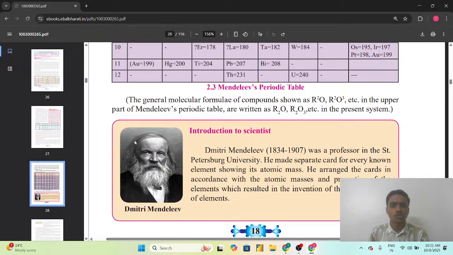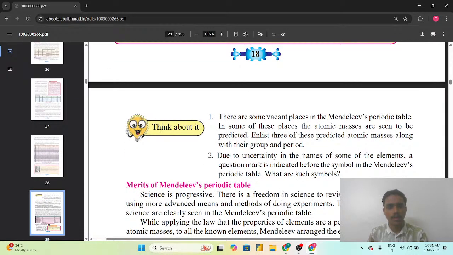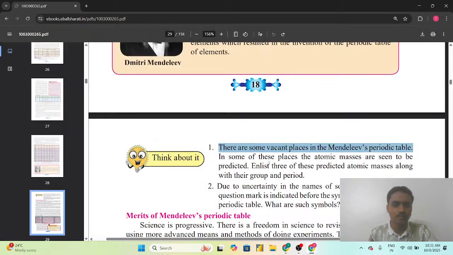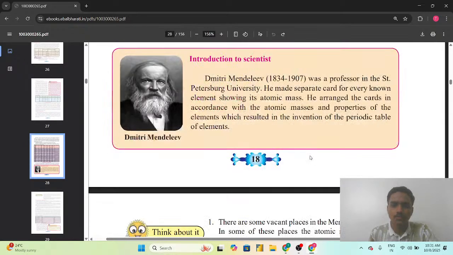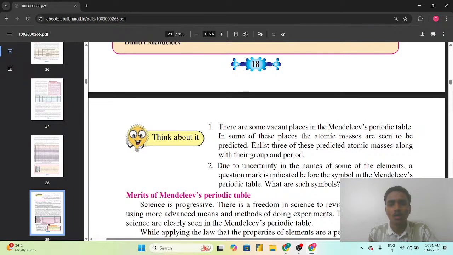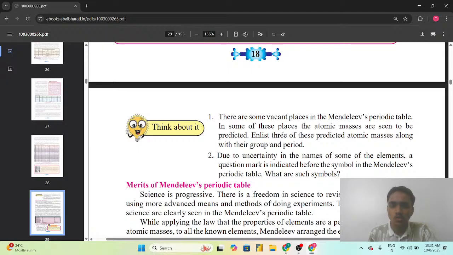So, as we have seen about this, we have a question: think about it. Let us see what they ask and what we are being asked to think about. There are some vacant places in Mendeleev's periodic table. As I told you, there are some vacant spaces which Mendeleev left over. In some of these places, the atomic masses are seen to be predicted. Enlist three of these predicted atomic masses along with the group and the period.